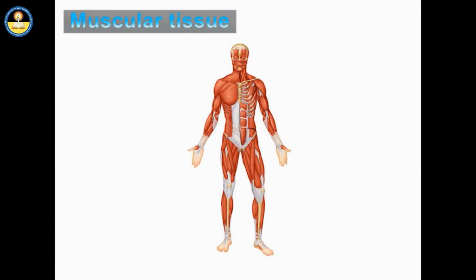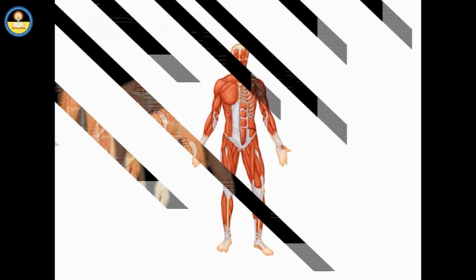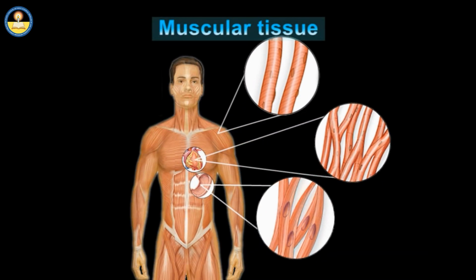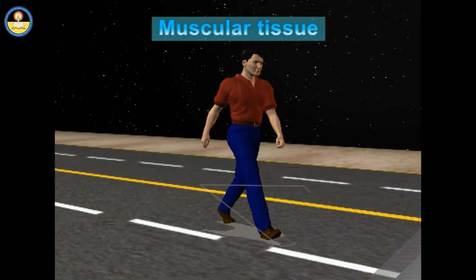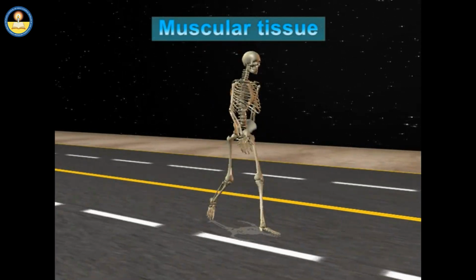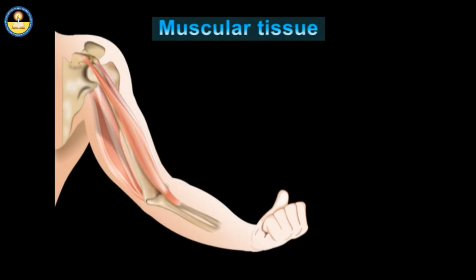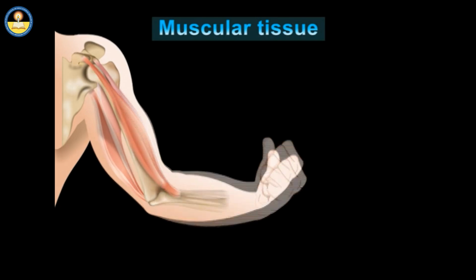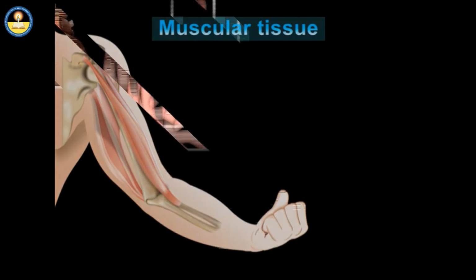Muscular tissue is the most abundant. Muscle cells are generally referred to as muscle fibers, and they are highly specialized for contraction. Such contractions may result in the movement of the whole body or a portion of it if the muscles are attached to a movable part of the skeleton.